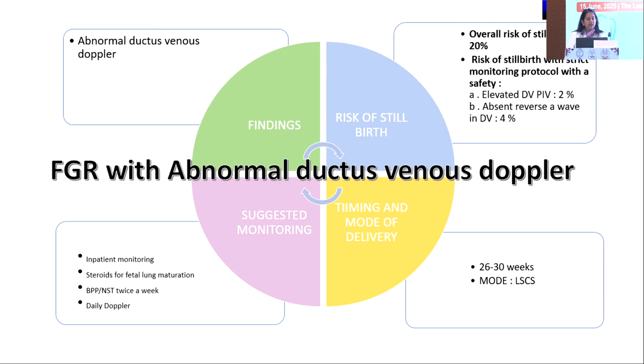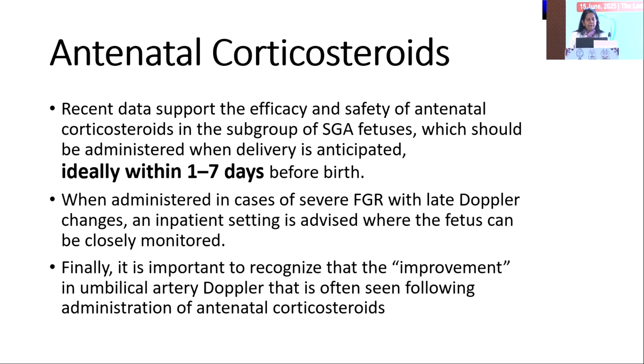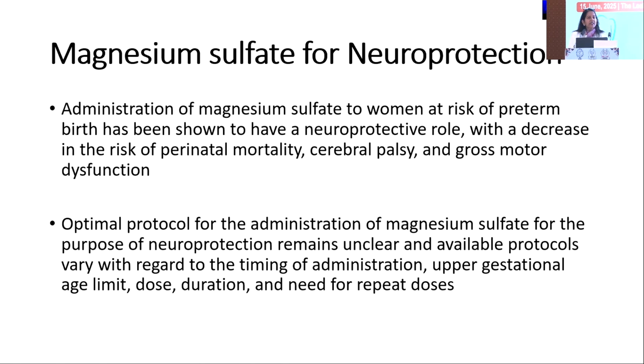This is quite important. If there is an abnormal ductus venosus Doppler, then we should plan delivery between 26 to 30 weeks, and the delivery modality is cesarean. Steroids we have discussed. Magnesium sulfate for neuroprotection is quite important if you are planning delivery before 32 weeks. Sometimes there is an obstetric dilemma where we decide we might have to plan delivery in the next 24 to 48 hours, and we give steroid and start the magnesium sulfate.